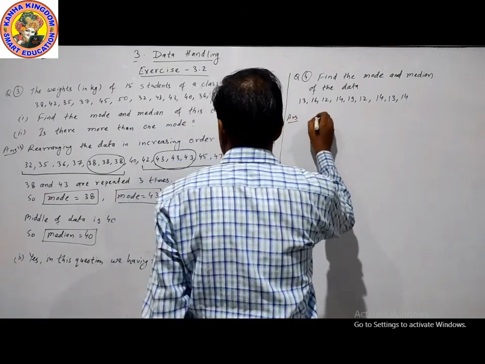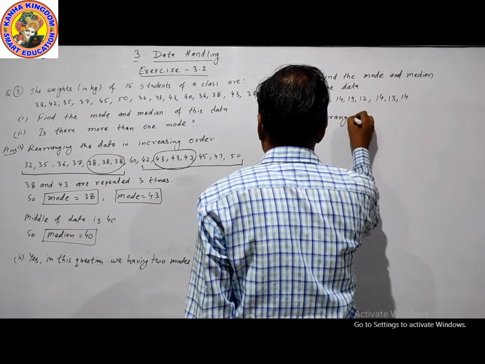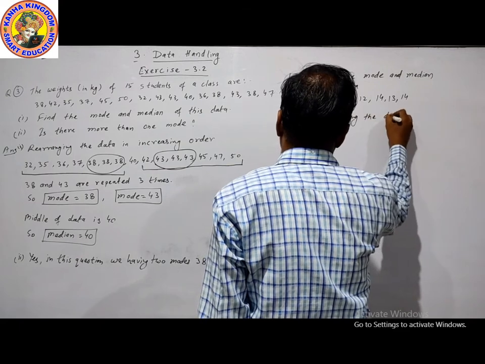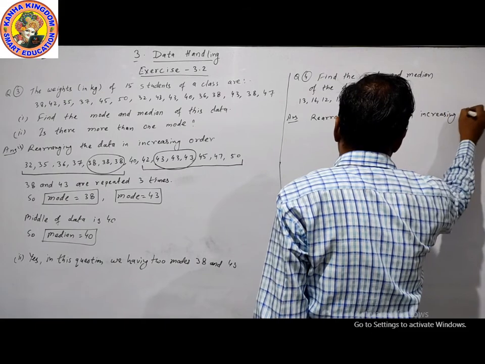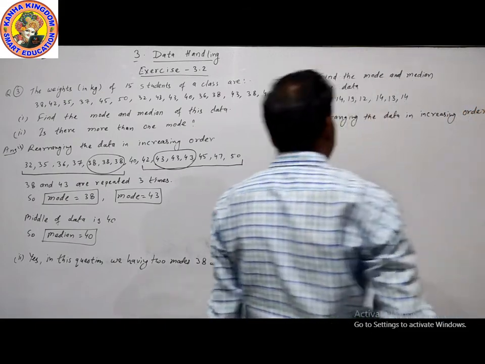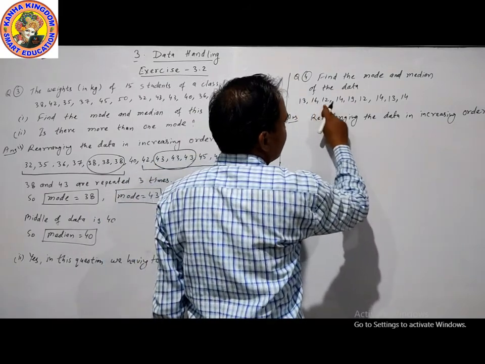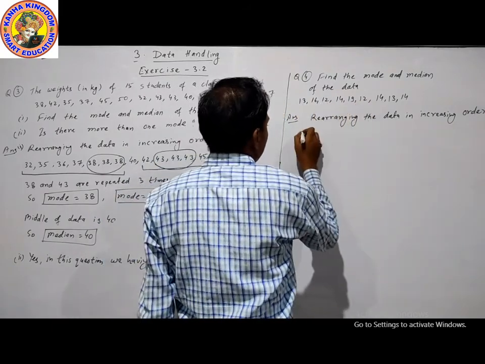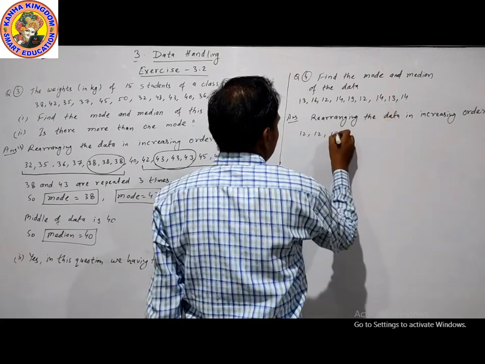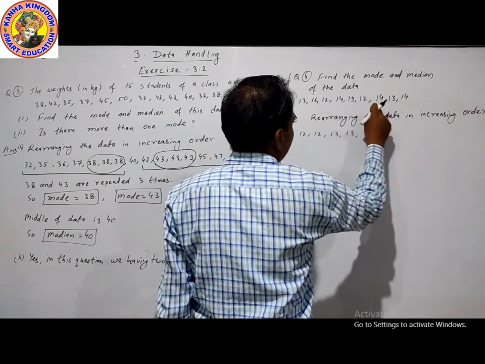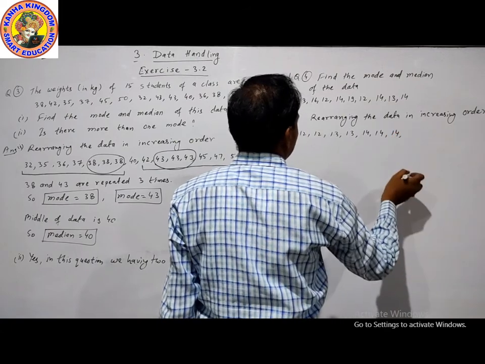Answer. First of all, rearranging the data in increasing order. Lowest digit is 12. 12, 12. 13, 13. 14, 14, 14, 3 times.